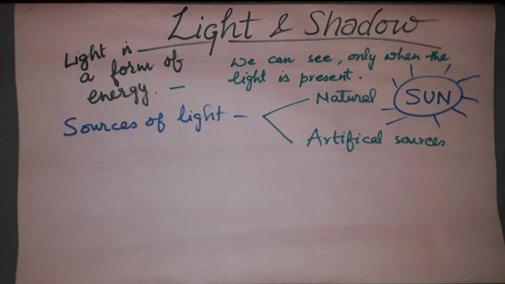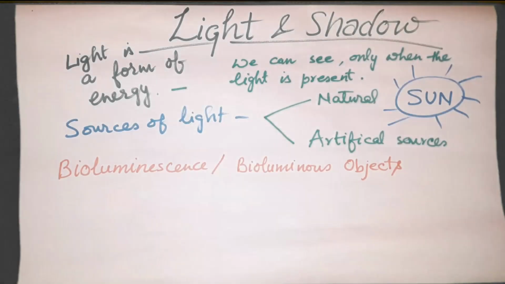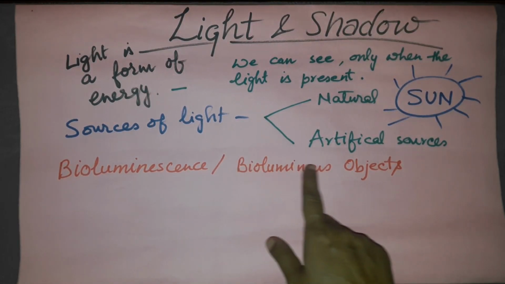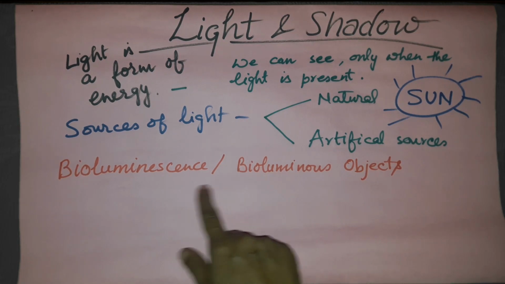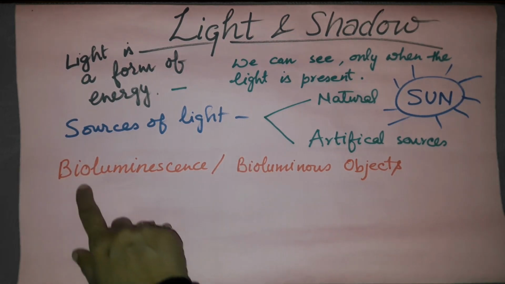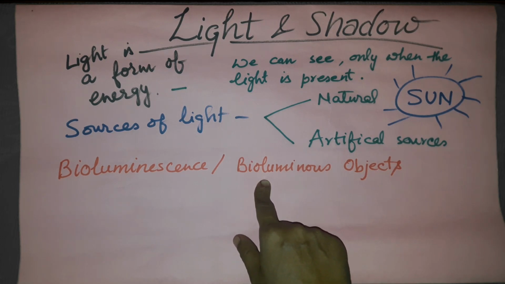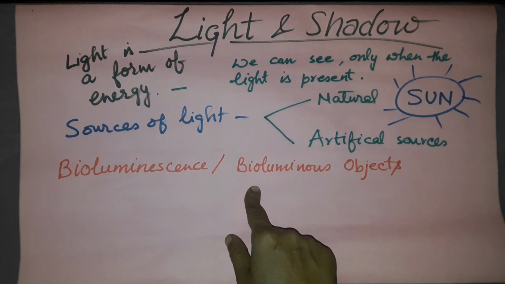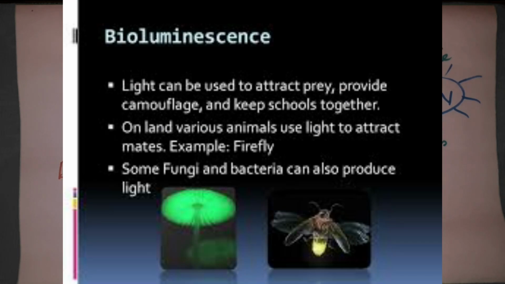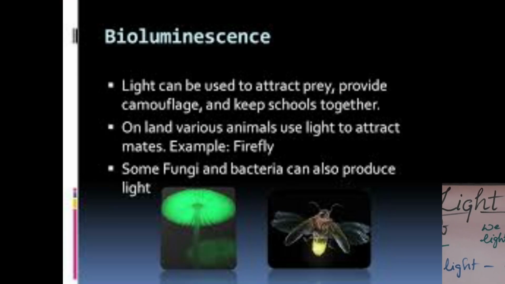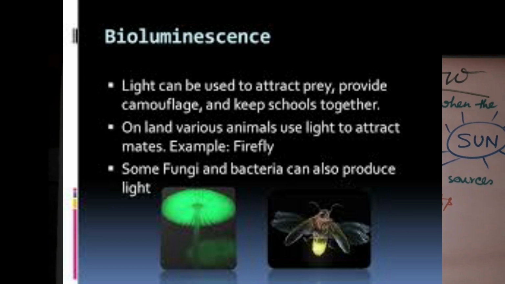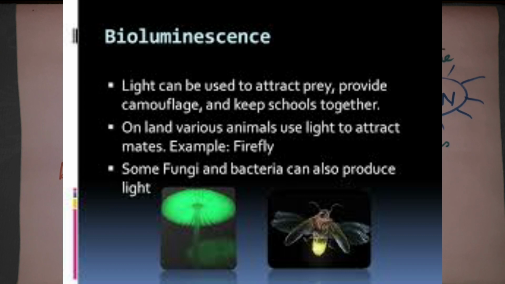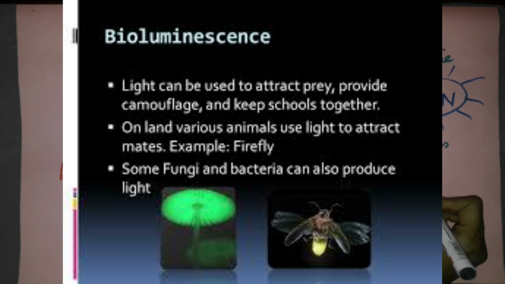In this video I am going to explain some more terms which are related to the light. So one by one we will go through this. The first one is bioluminescence. Now what is bioluminescence or a bioluminous object? That means the plants and the animals. Bio means life. So plants or animals which are able to emit light are known as bioluminous objects, or the process is known as bioluminescence. Now what are the examples of this? That is the fireflies. Firefly, or you can say jugnu.